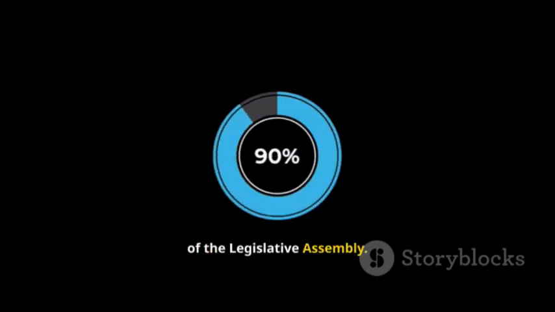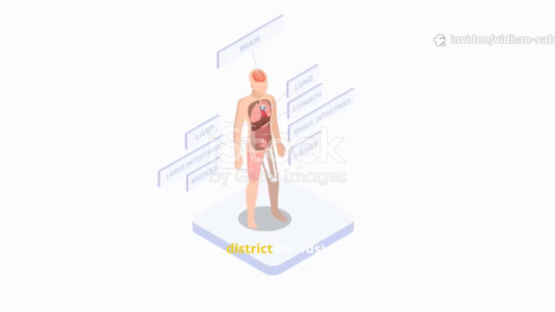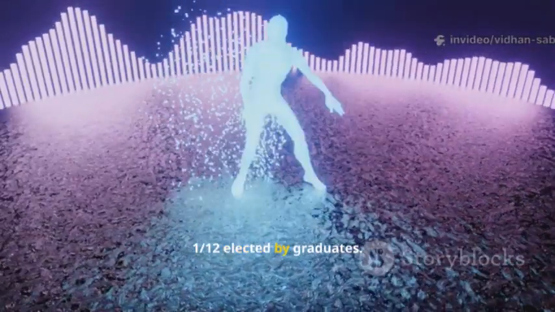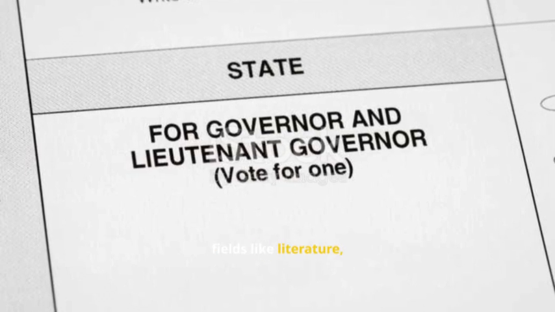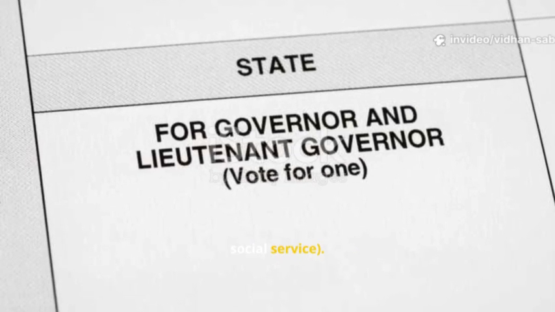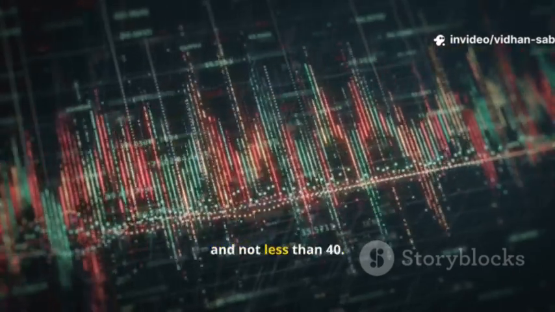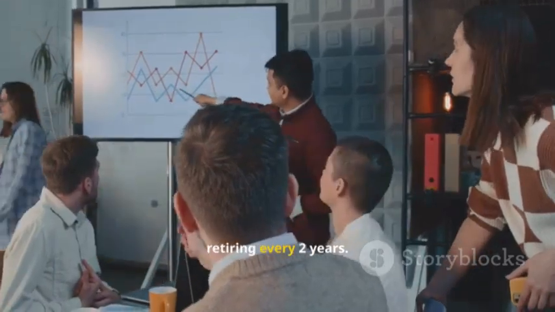Composition, 1/3 elected by members of the Legislative Assembly, 1/3 elected by local bodies like municipalities, district boards, 1/12 elected by teachers, 1/12 elected by graduates, 1/6 nominated by the governor from fields like literature, science, art, social service. Strength cannot be more than 1/3 of the Assembly's strength and not less than 40. Tenure, 6 years, with 1/3 members retiring every 2 years.